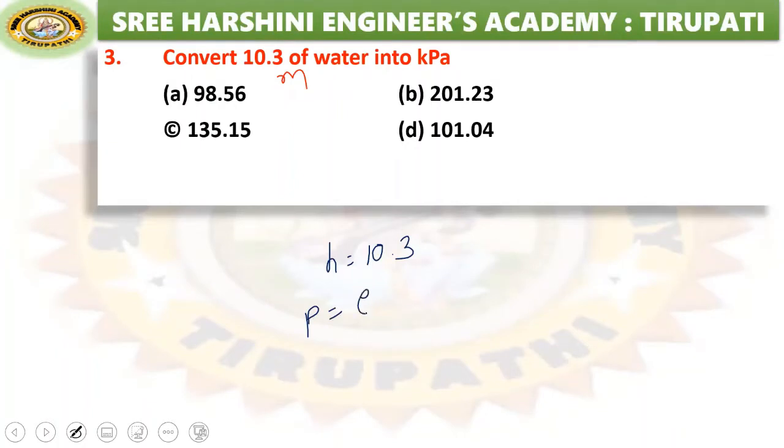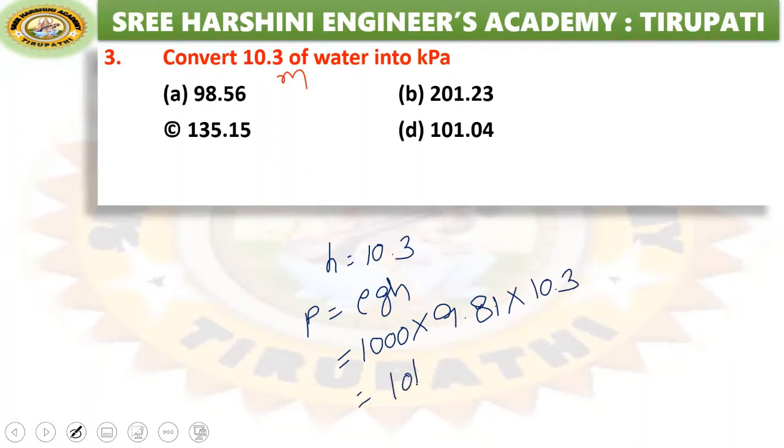What is the pressure formula? Rho g h. Here the given fluid is water, so the density of water is 1000, into g, the gravitational constant 9.81, into h, given as 10.3. Calculating this, we get 101.04 kilopascals. Option D is the right answer.